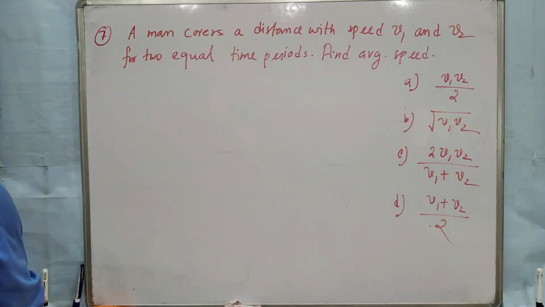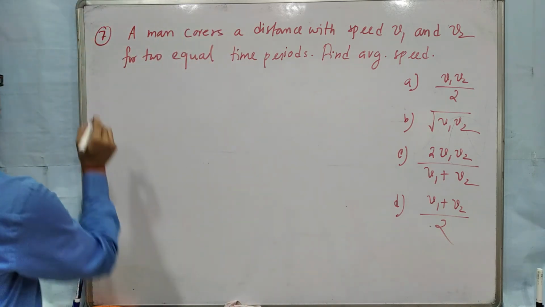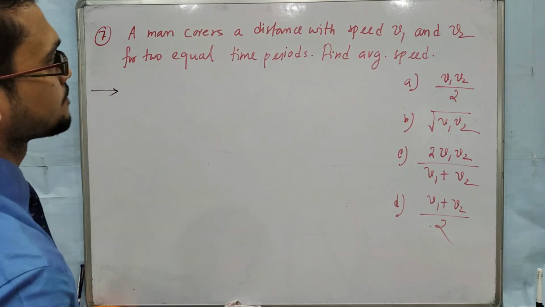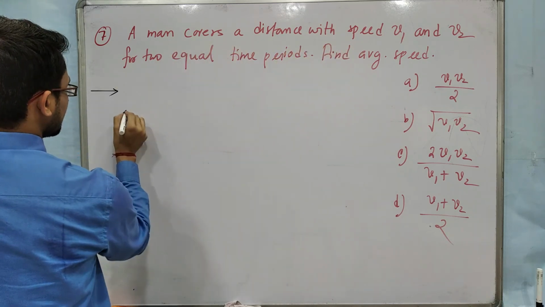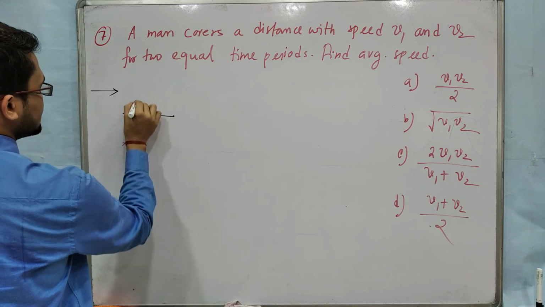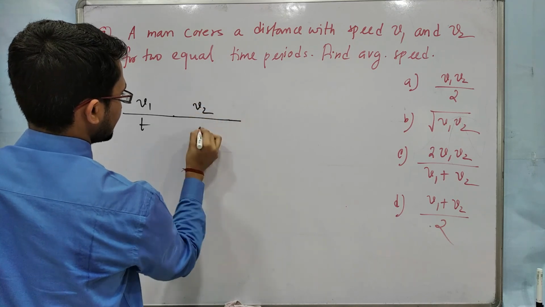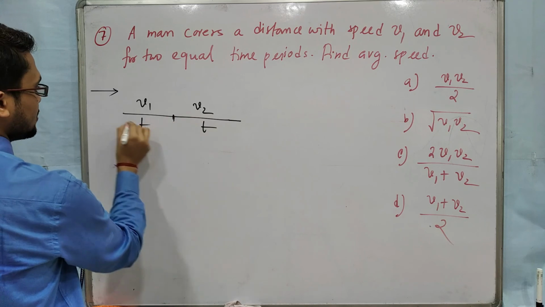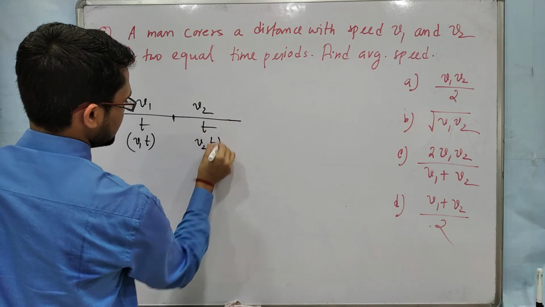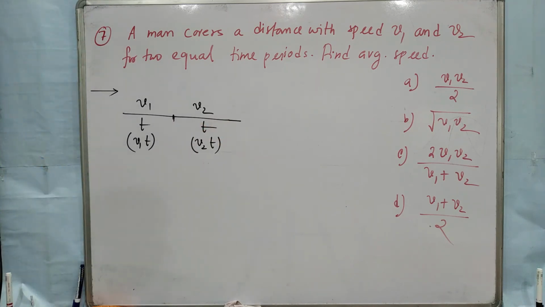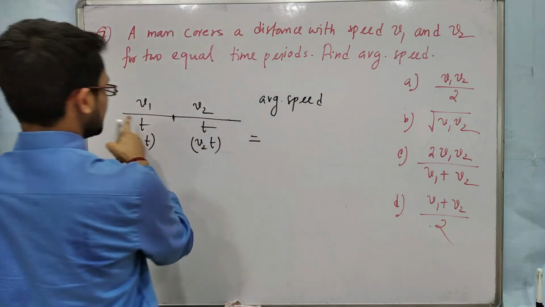Again, pause it and try to solve. Use the same relation, that is average speed is total distance by total time. So I am solving this: distance with speed v1 and v2 for two equal time periods. Suppose this is the distance with speed v1 and time t. Again this is the distance with speed v2 and in time t, equal time period. So this distance will be v1 into t, this distance will be v2 into t.